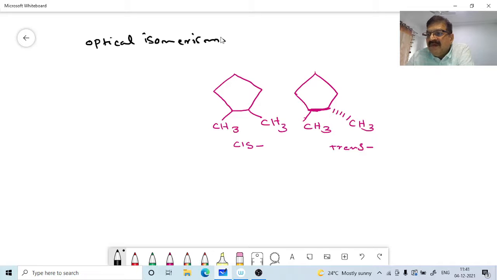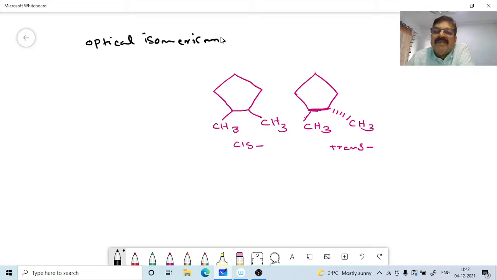I am just telling you, these compounds are capable of rotating the plane of polarization of plane polarized light. They possess similar physical and chemical properties, but the difference is only in their action on plane polarized light. Because of the asymmetric molecule, an asymmetric carbon atom will be there.